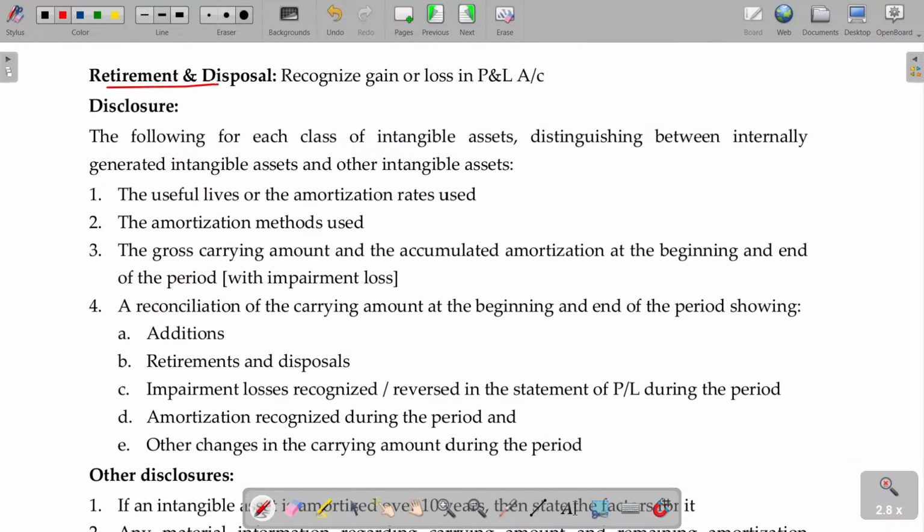Retirement and disposal. Similar to what? Property, plant and equipment. What you have, you sold it, sold after the utilization, or it is no more useful for use. Then the profit or loss, whatever it may be, can be debited directly to the P&L. That's all. Okay.